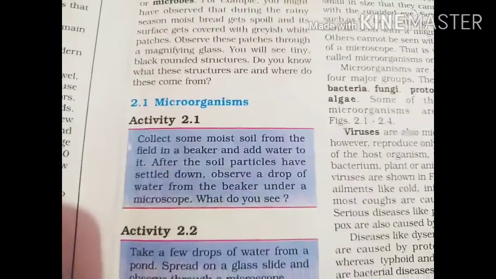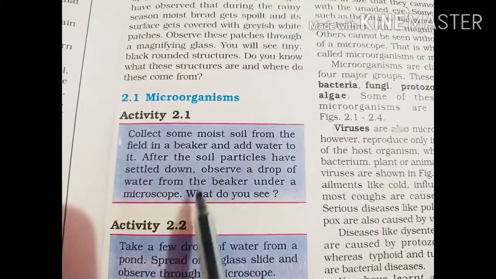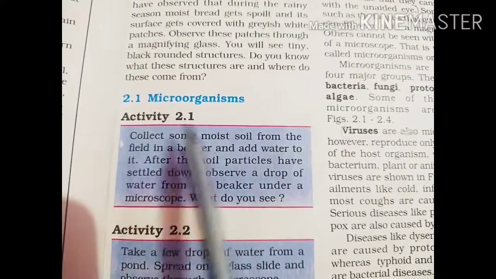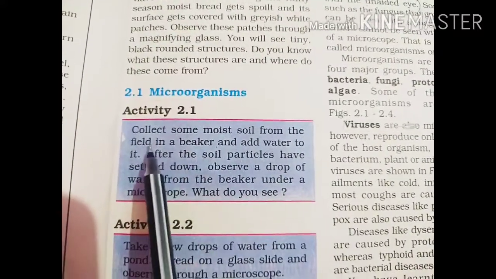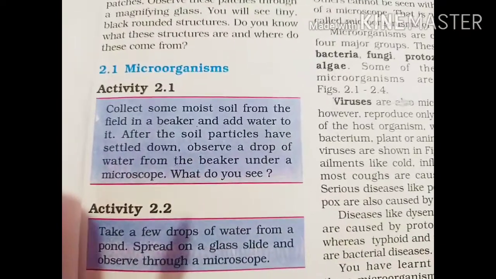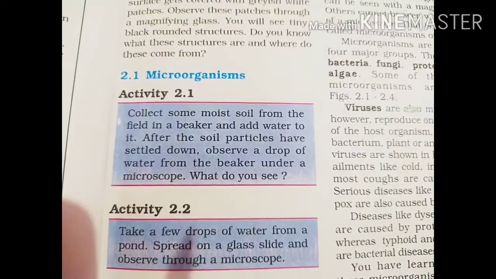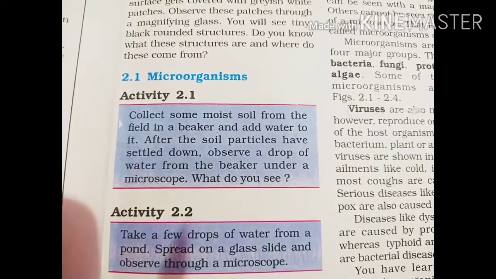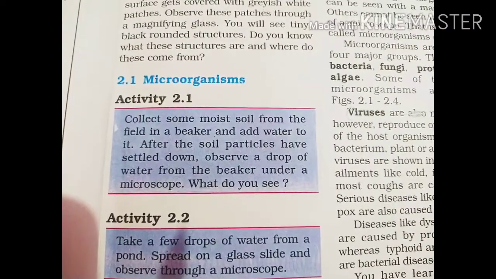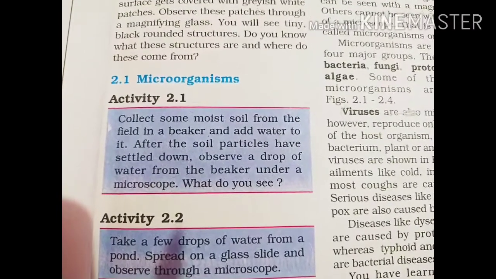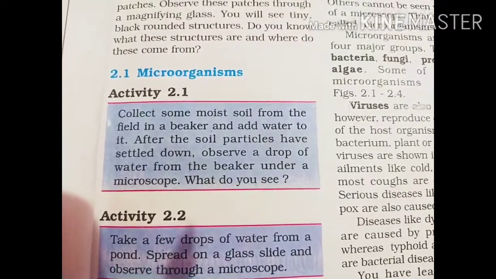You know that we have already read these activities. Activity 2.1: collect some moist soil from the field in a beaker and add water to it. After the soil particles have settled down, observe a drop of water from the beaker under a microscope.